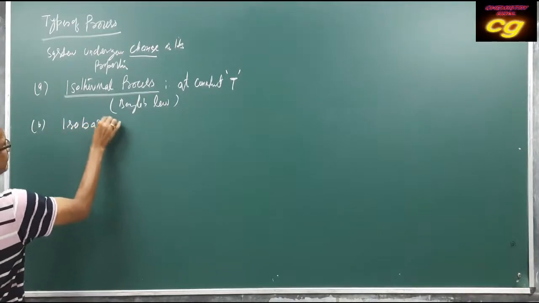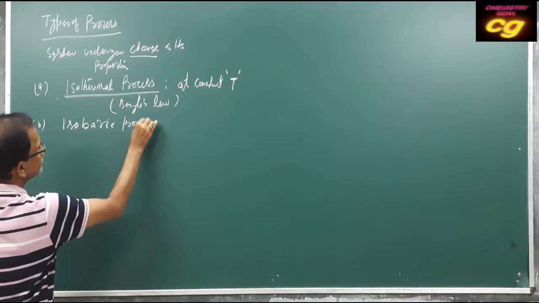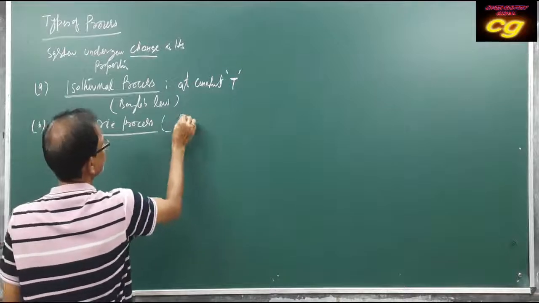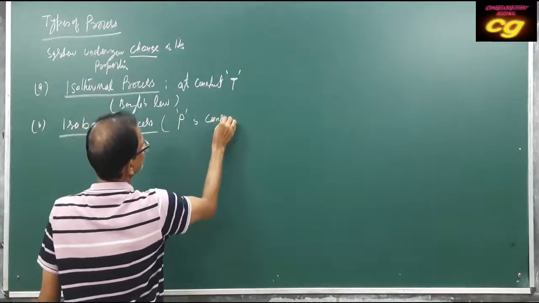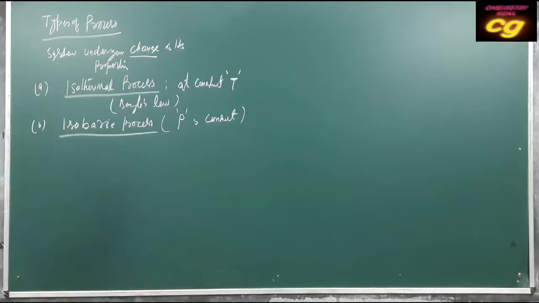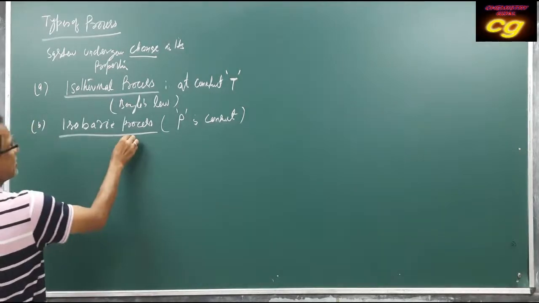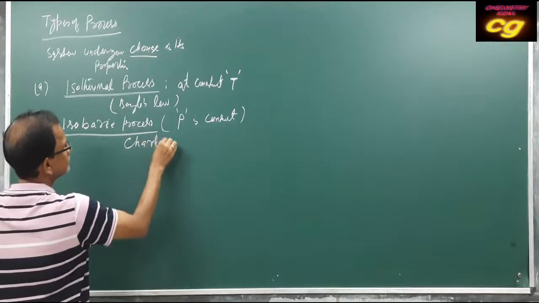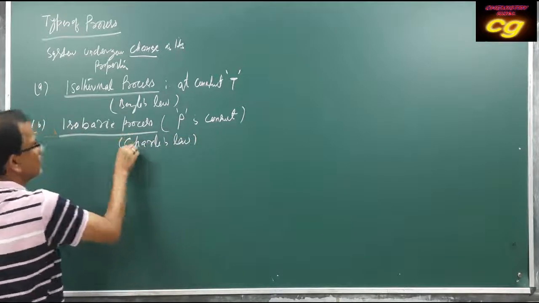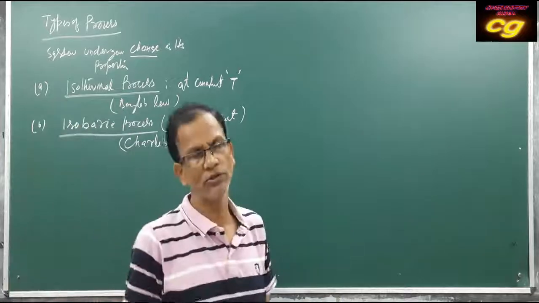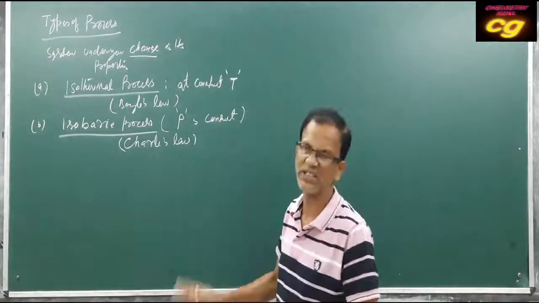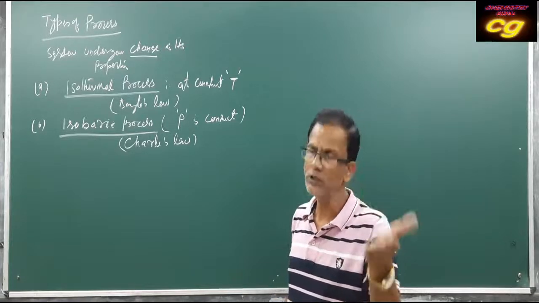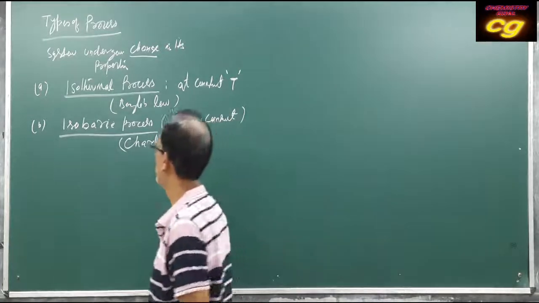Isobaric. Isobaric process means here pressure is constant. An example is Charles law. For a particular gas, you apply Charles law. That is called an isobaric process. Pressure is constant, with change in the volume and temperature of the gas.